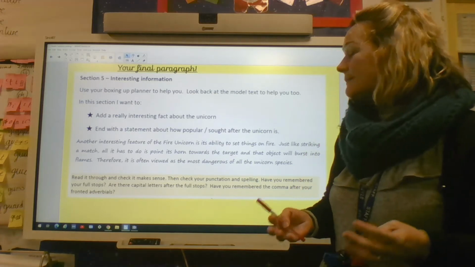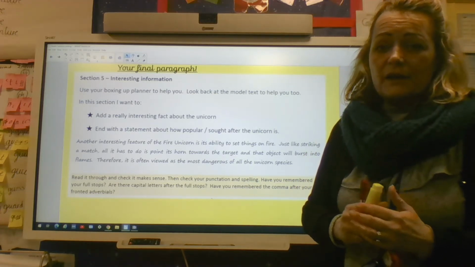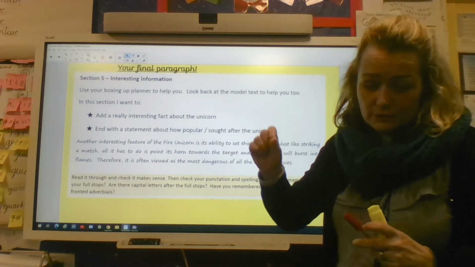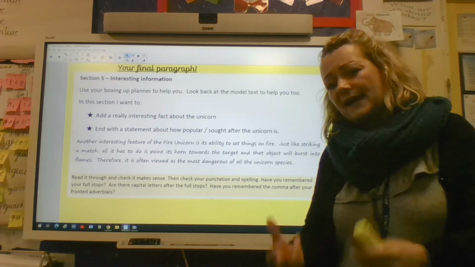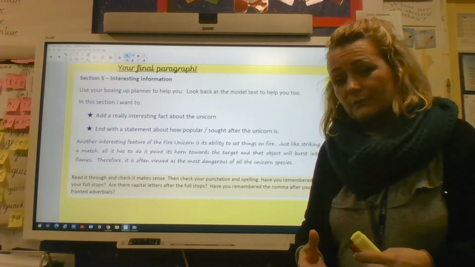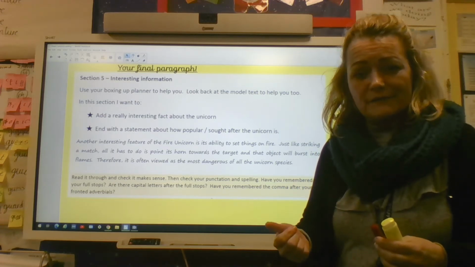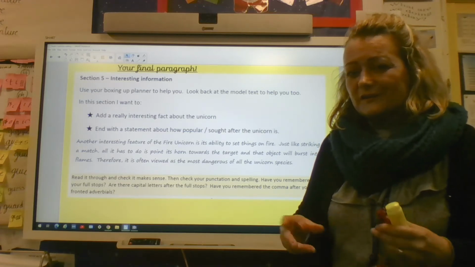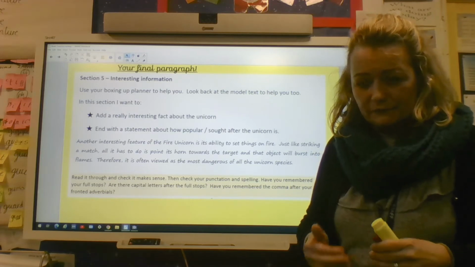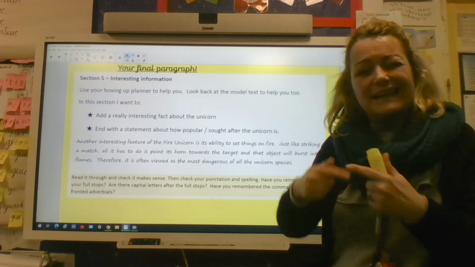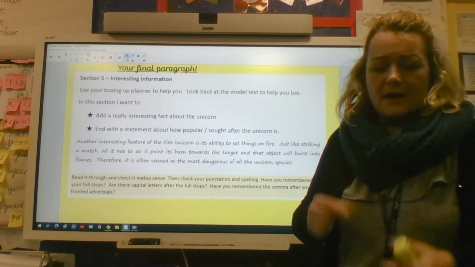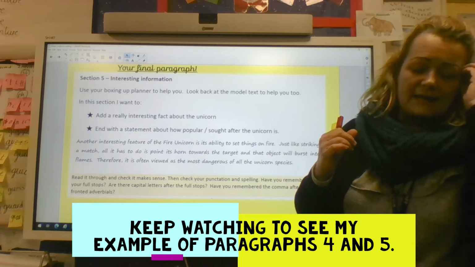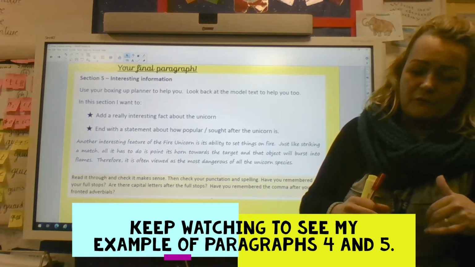The main thing is that it's about your unicorn, and if I was to read it and not be able to see which unicorn it was, would I be able to tell what type of unicorn it was just from your description, from where it lives, from its magical powers? I would like to think that I could. So maybe you could have a read through your work and see if you've done a really good job of describing its appearance and linking it to the name of what you've given it. Okay, watch the visualizer clip, and have a look and see how I did paragraphs 4 and 5.